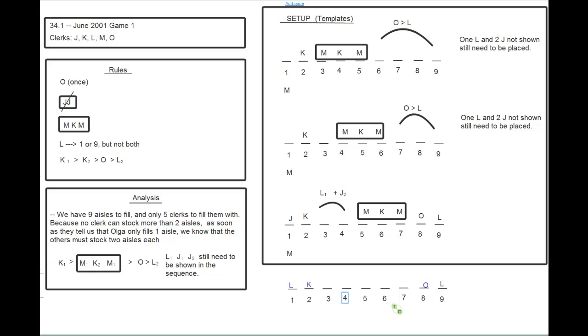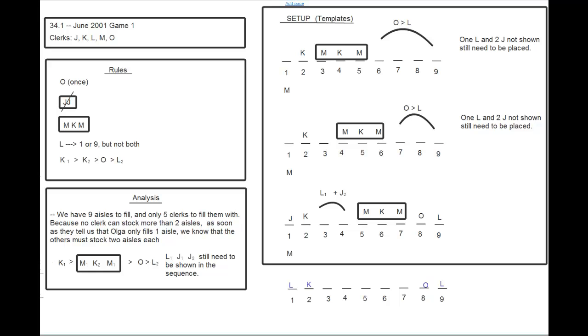We need to put the block in the middle, 4, 5, 6. Because if we put the block on one side, 5, 6, 7, or 3, 4, 5, then the J's would be forced to be next to each other. But if we put M in 4, K in 5, M in 6, then we can split the J's, 1 in 3 and 1 in 7, and that keeps them separate from each other and works out just fine. So again, the answer here is B, and hopefully you can see why A, C, D, and E are all possible.